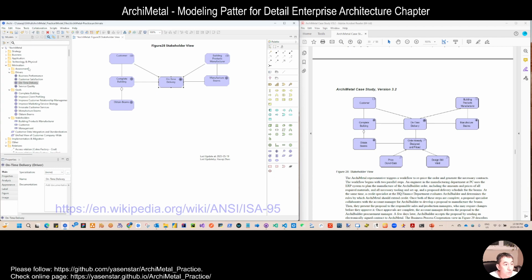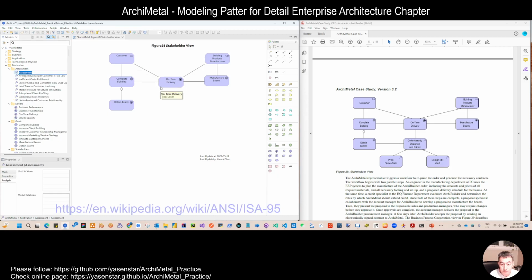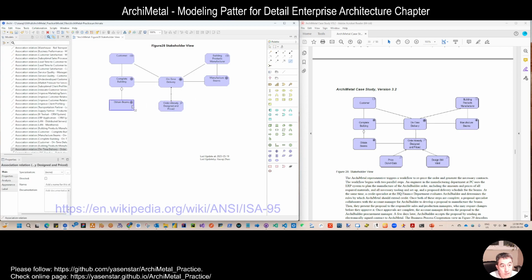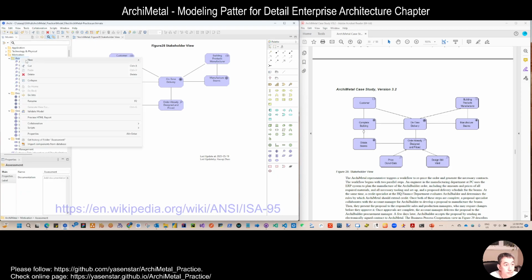Then we come to the assessment. Let's see what assessments we have. Order already designed and priced? No. So let's create our assessment, because that is the canceled order, so we need to make that change. Another assessment is price out of date.